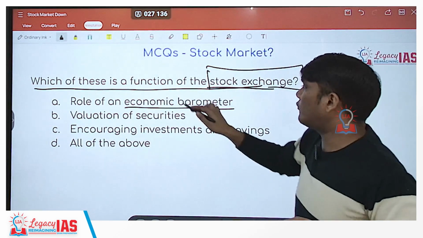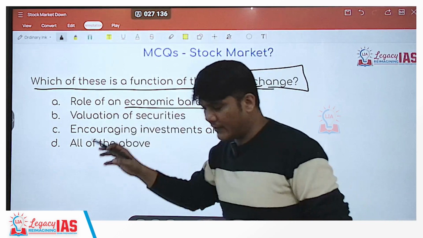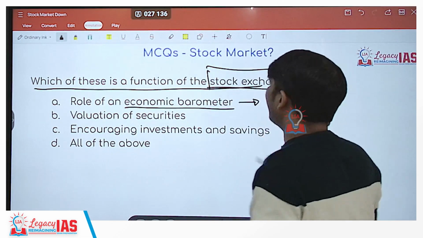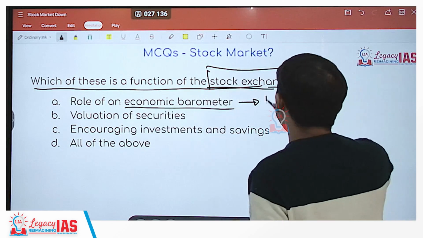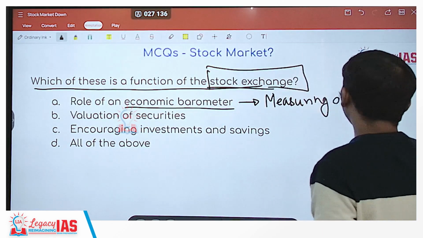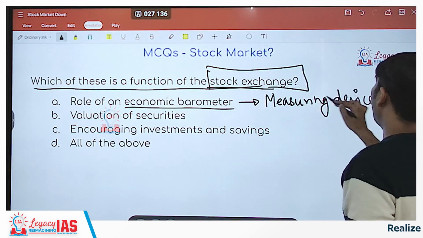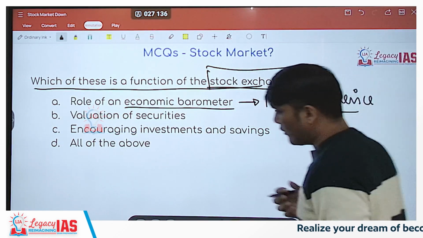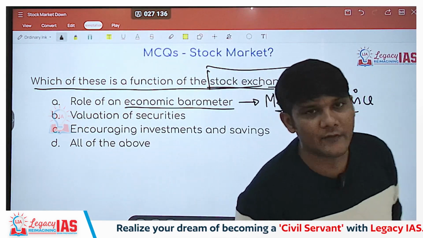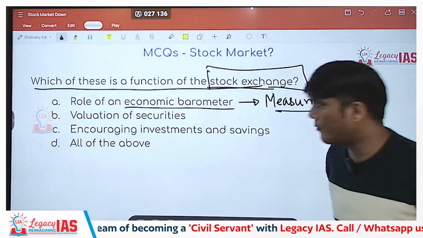So what they mean over here is that it is a measuring device for the economy. The stock exchange is a measuring device for the economy. Meaning, if it is doing well, we can assume that the economy is doing well. If it is not doing well, we can assume that the economy is not doing well.